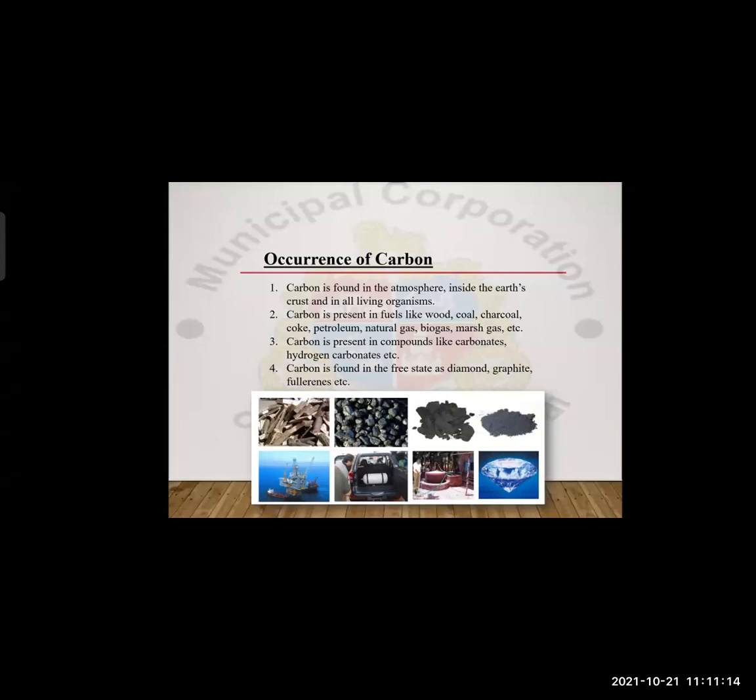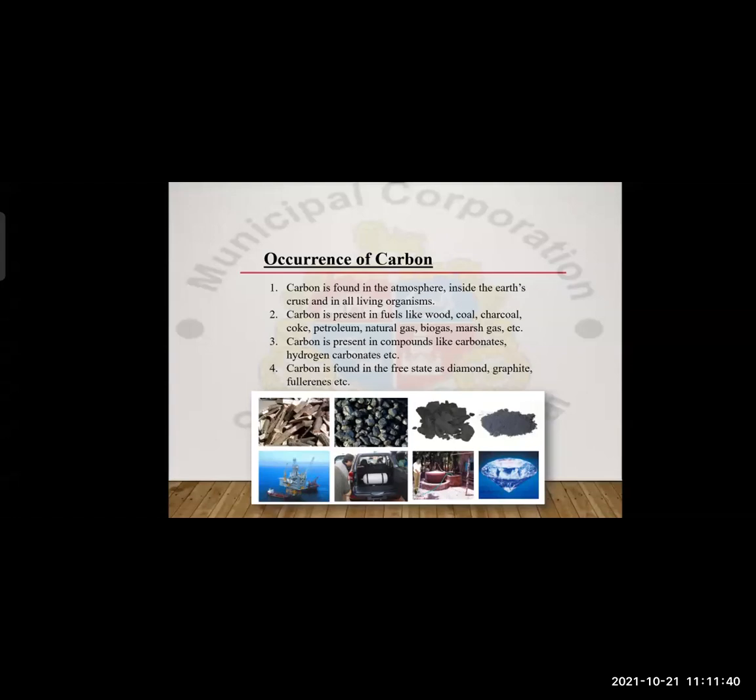Secondly, carbon is present in fuels like wood, coal, charcoal, coke, petroleum, natural gas, biogas, marsh gas, etc. Carbon is present in fuels. I just now told you about the fuels. What are fuels?